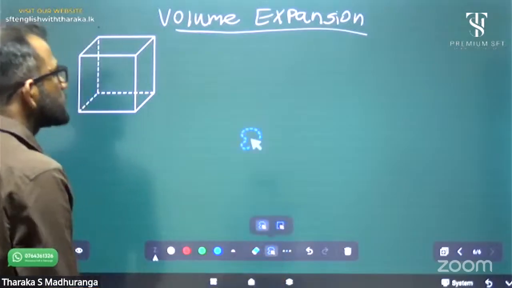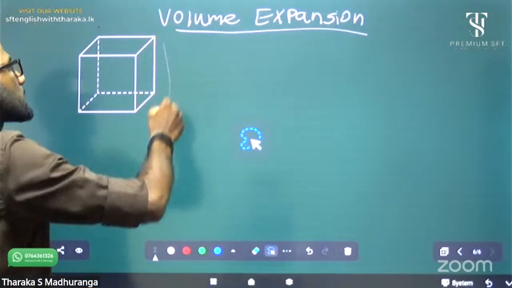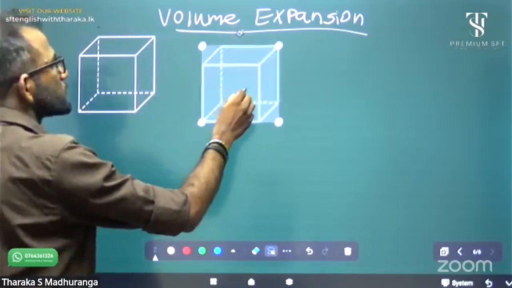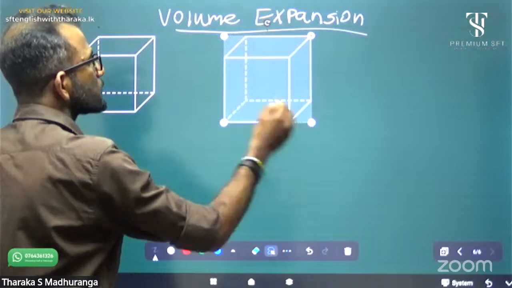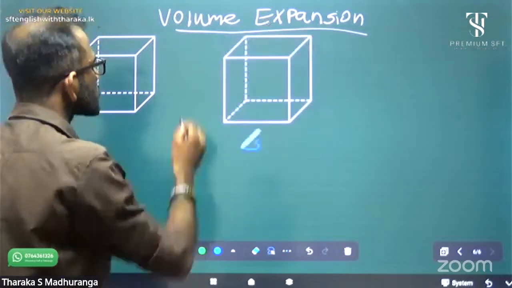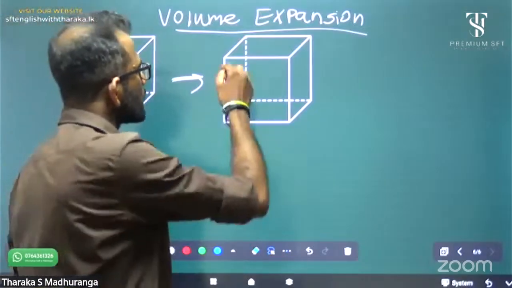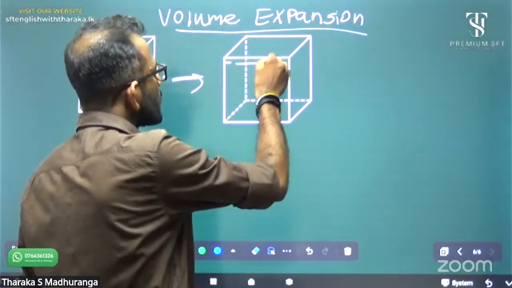The same object increases like this, increasing the volume in all dimensions.